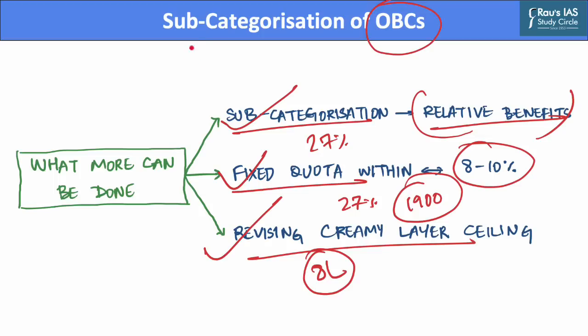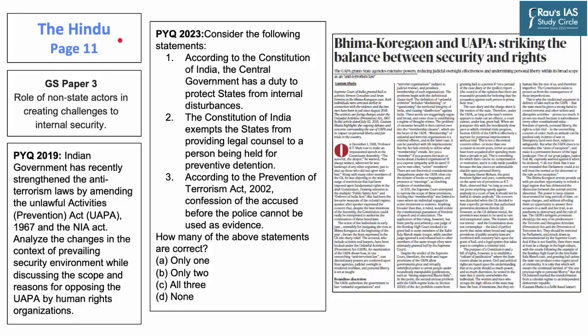And hence, sub-categorization in this regard is very important. Therefore, this was all for today's discussion on sub-categorization of other backward classes. Now moving on to the third article of the day, which appeared on page 11 of today's Hindu newspaper.